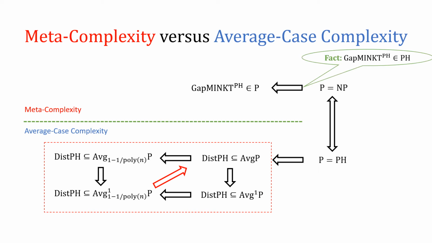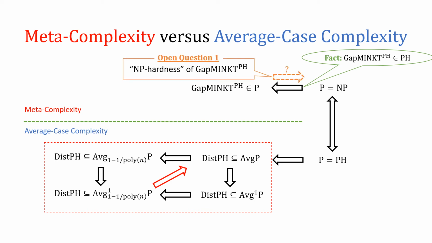And if we assume that P is equal to NP, it is easy to observe that gap MINKT with pH oracle is easy because it is a problem in pH. And the converse direction corresponds to the open question that I mentioned in the last slide. Namely, this question corresponds to NP-hardness of gap MINKT with pH oracle.